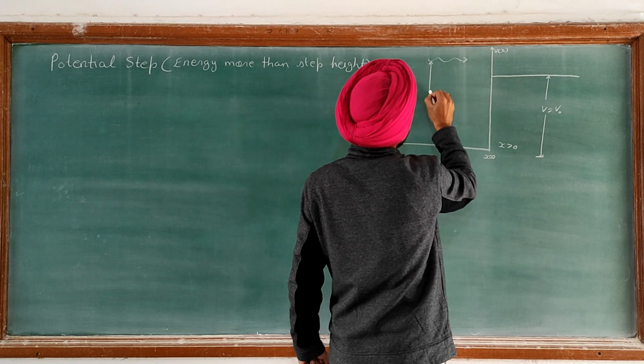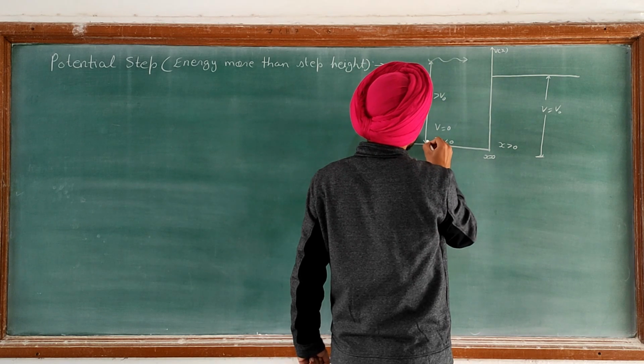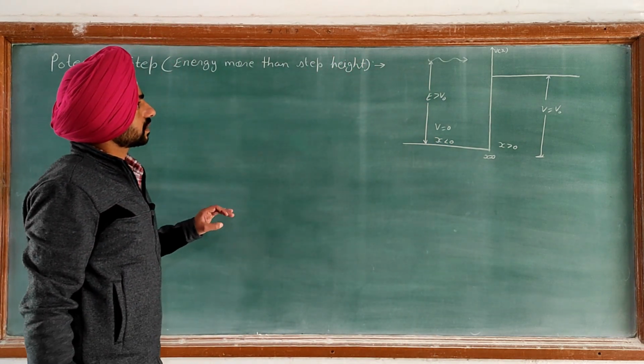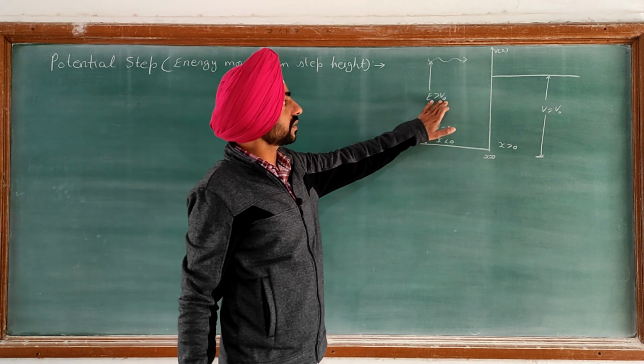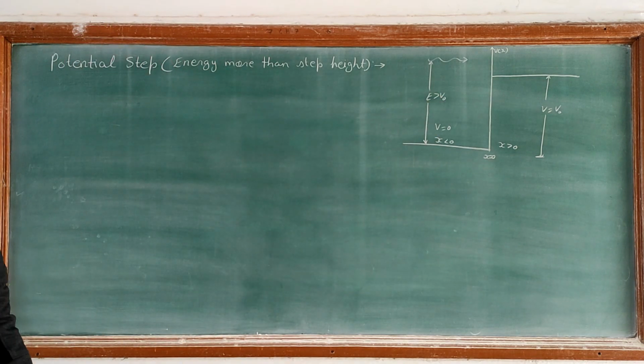So E is greater than V naught. So this is the case. But in our previous lecture the energy was less than V naught. So now we will look at both the quantum and classical aspects of this situation.